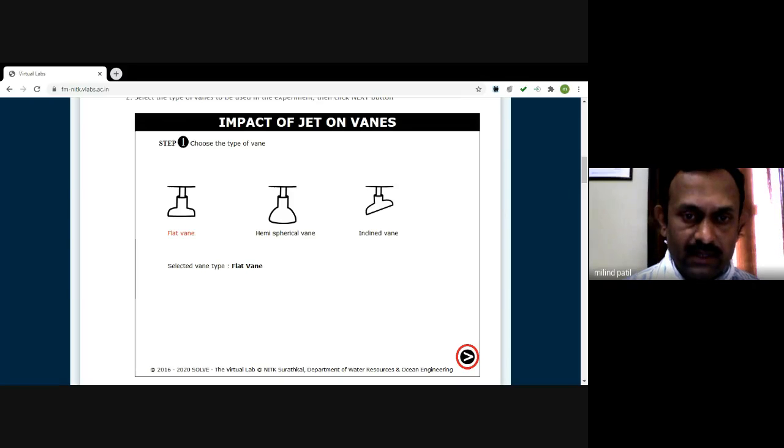Remember, the curved plate here is hemispherical in shape, meaning this is a symmetrical plate, and the angle at inlet and exit will be the same. So I can choose any of these types of plate and you can perform the experiment.